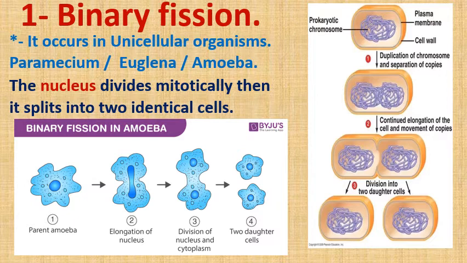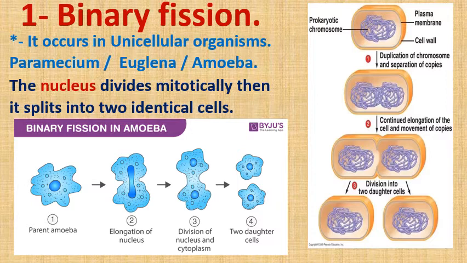For another example, in yeast fungus, and in amoeba, binary fission takes place. What happens in step number 1? This is a parent amoeba. Number 2, the nucleus starts to divide into 2 nuclei. Number 3, here there are 2 nuclei. Number 4, here there are 2 identical cells.